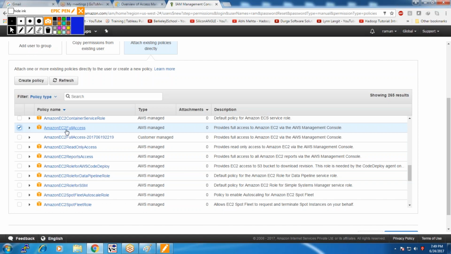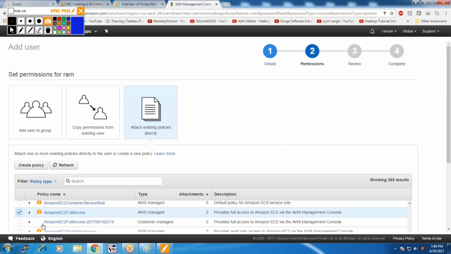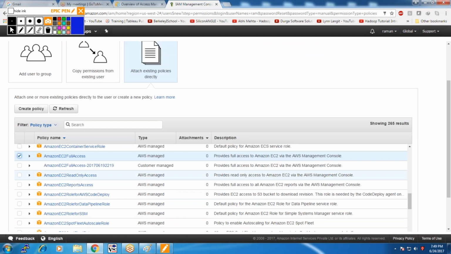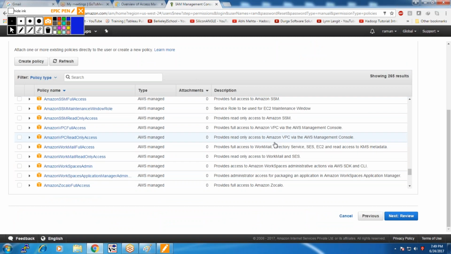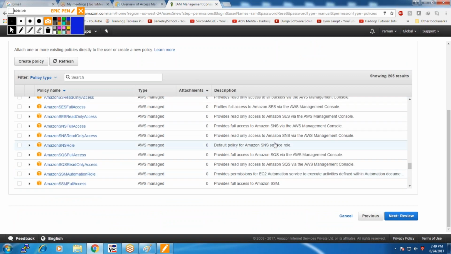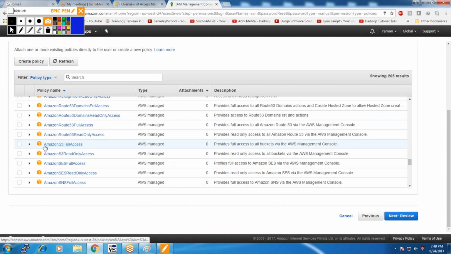Now let me assign the user EC2 for Ram. Okay, yes. Then attach existing policies, selecting EC2 full access. You can create the instance, connect with the instance, drop the instance, list the instance, all the policies are set. Okay, so these are all the associated policies. You can make use of any policy. If a user wants Amazon S3, then you assign Amazon S3 full access. Else, if you want to give a finer granularity of access, you can give read-only access. These are all associated sub-policies under S3. Okay. Now let me click on next.